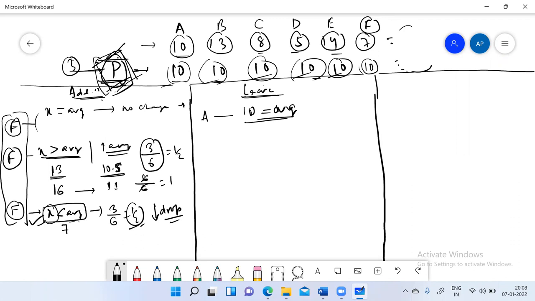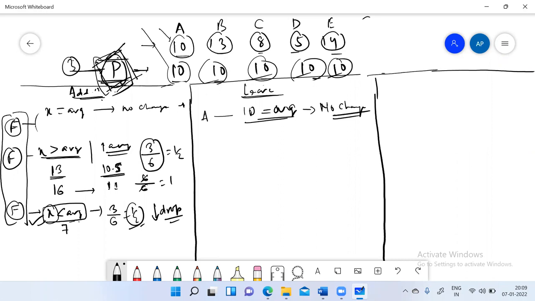A comes to P and says, my mom is calling, I cannot play the game anymore, I need to go out. P asks, how much did you bring to the group? He said 10. How much do you have right now? He said 10. P will say just leave the group, because there is no change in the average of the rest of the people. A came with 10 and A leaves with 10. Whatever the average was, there is no change in this condition.